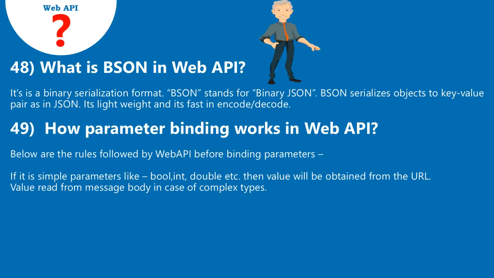49. How does parameter binding work in Web API? Below are the rules followed by Web API before binding parameters. If it is simple parameters like bool, int, double, etc., then the value will be obtained from the URL. The value is read from the message body in case of complex types.